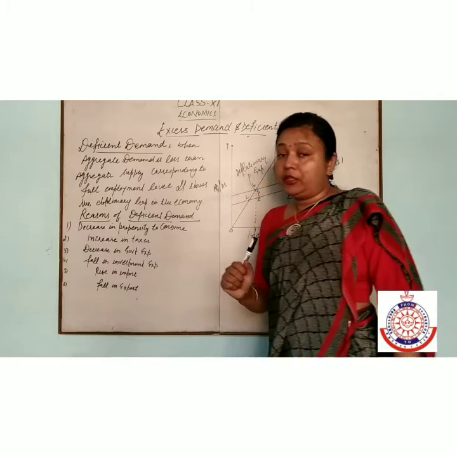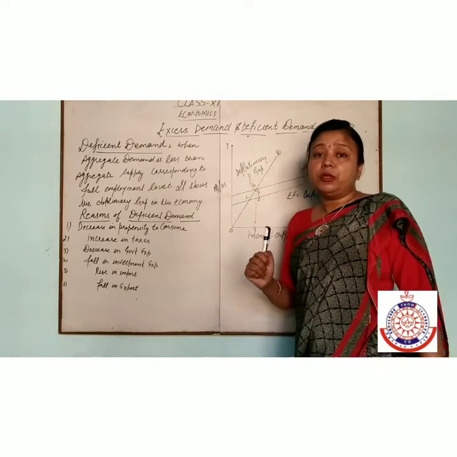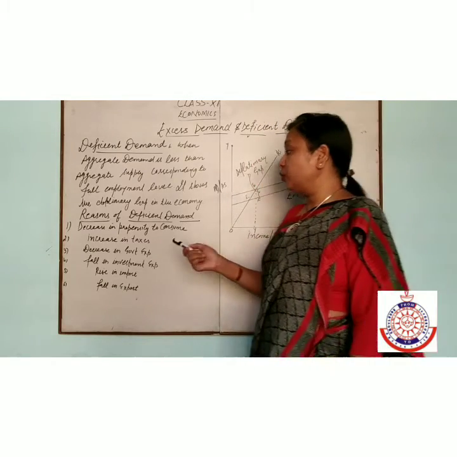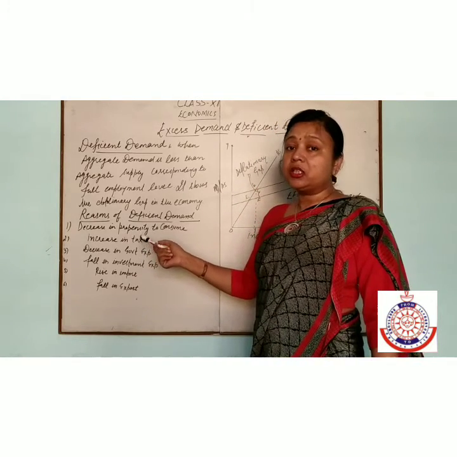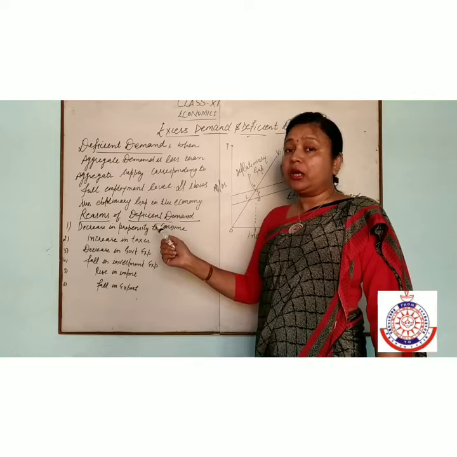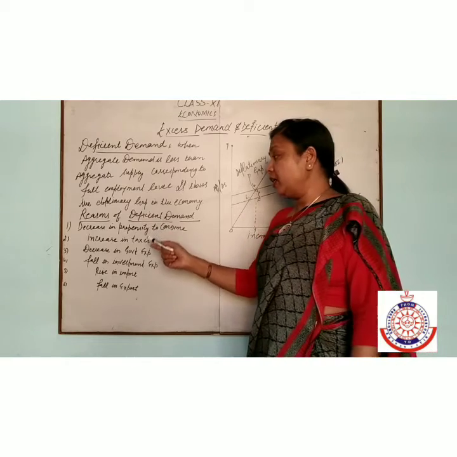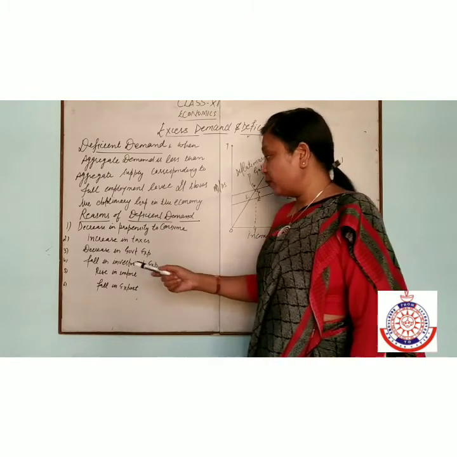Decrease in government expenditure. It means when the purchase of goods and services by the government is decreased, then it also affects the aggregate demand, and aggregate demand will be less.